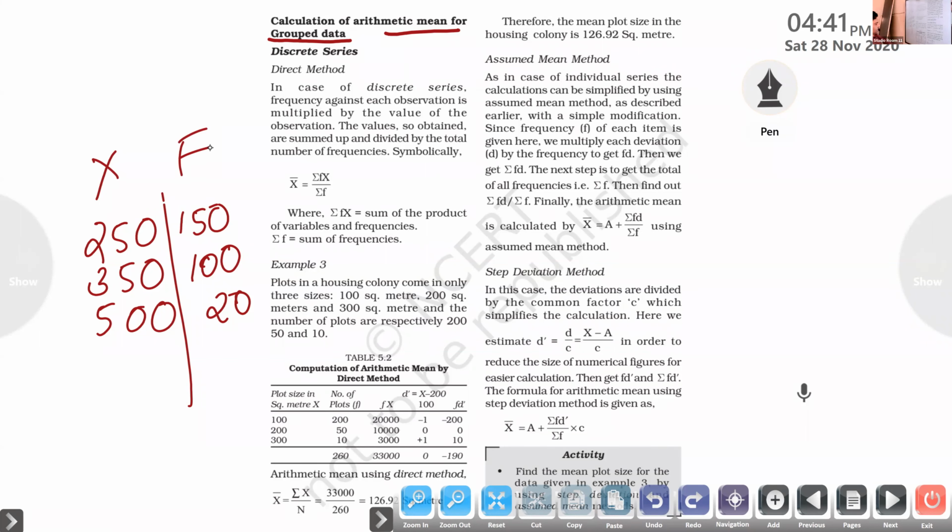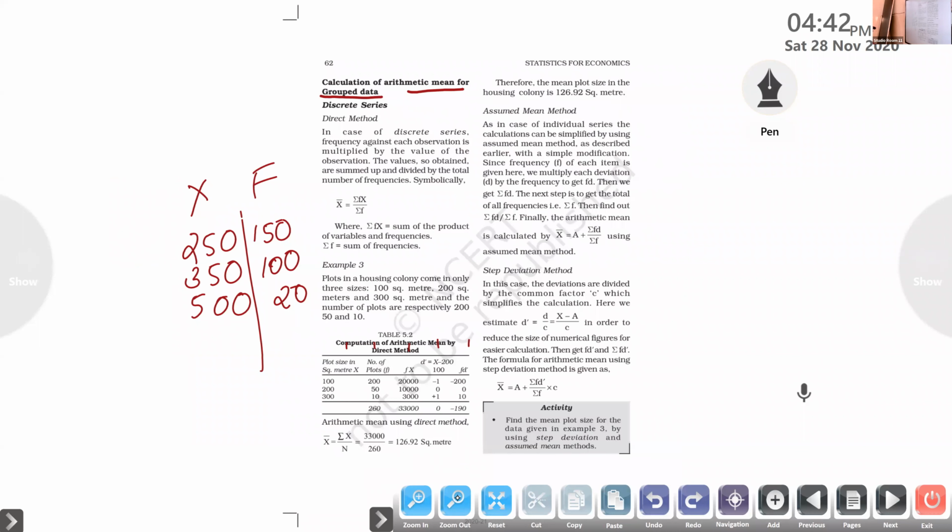Calculate. One, two, three, four, five. Completed.